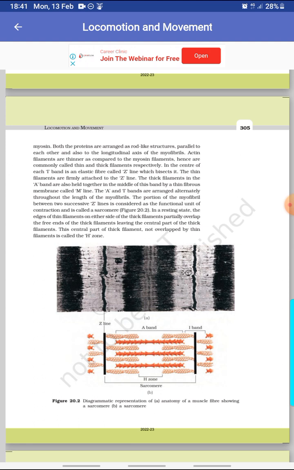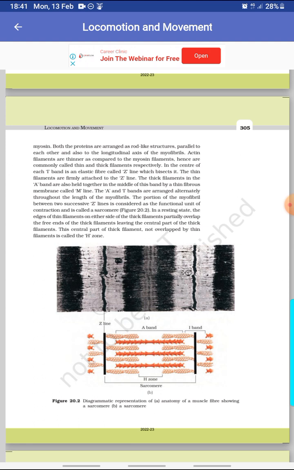In the center of each I band is an elastic fiber called Z line which bisects it. The thin filaments are firmly attached to the Z line. The thick filaments in the A band are also held together in the middle of this band by a thin fibrous membrane called M line. The A and I bands are arranged alternately throughout the length of the myofibril.